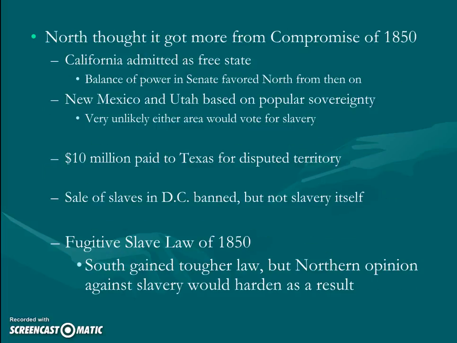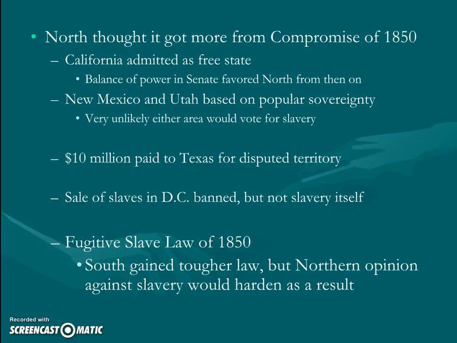So the North, it's hard not to say that they win the compromise, because California comes in, they become a free state, and New Mexico and Utah get to pick based on popular sovereignty. We'll talk about that here in a second. But it's very unlikely either would really vote for slavery, and remember, they want to be free states. But the big part that the South is going to get is down here at the bottom with the Fugitive Slave Law of 1850. With the Fugitive Slave Law of 1850, this is going to be a tougher law, one that the Northerners would, quote-unquote, have to follow, so it's supposed to help with this fugitive slave problem.